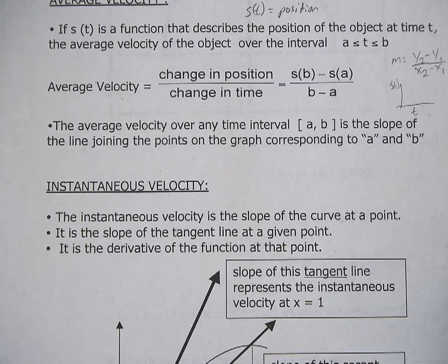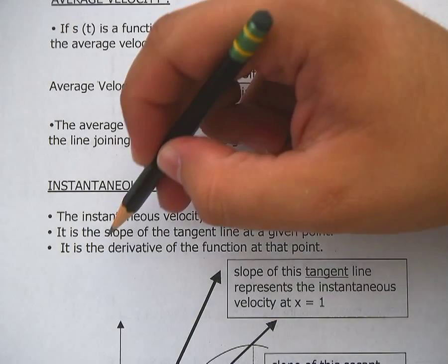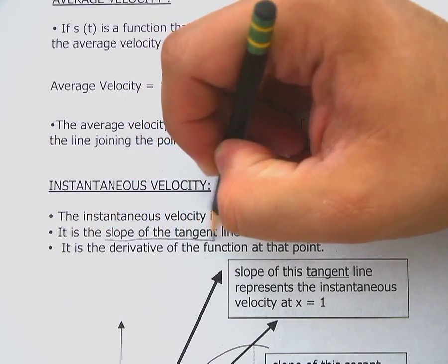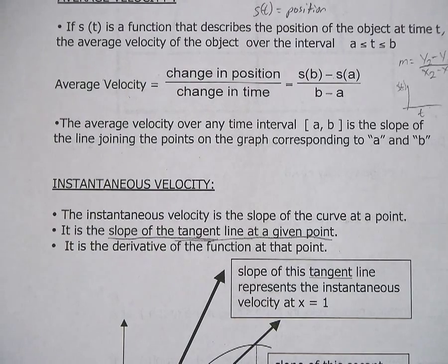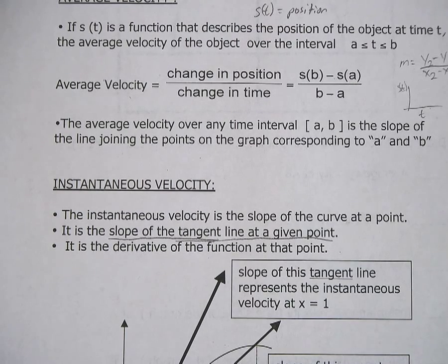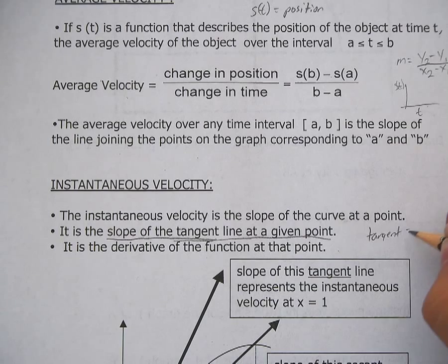So there's a couple things I would like you to write down here. First off, it is the slope of the tangent line at a given point. And we know tangent means that it only touches once.